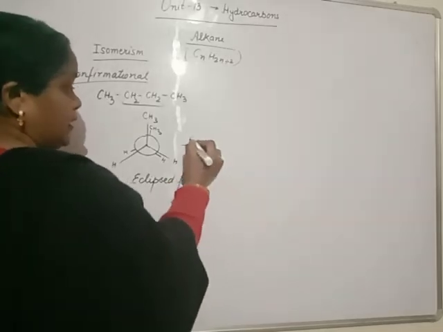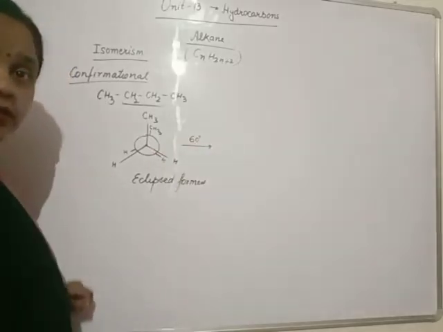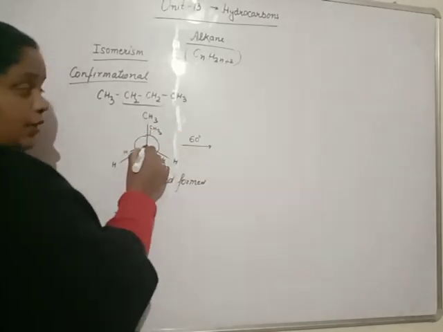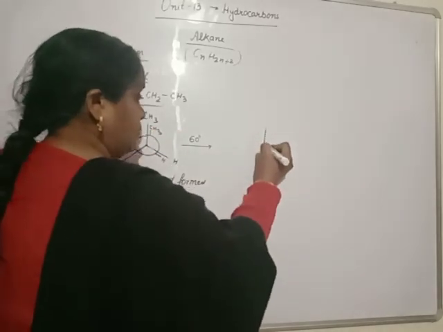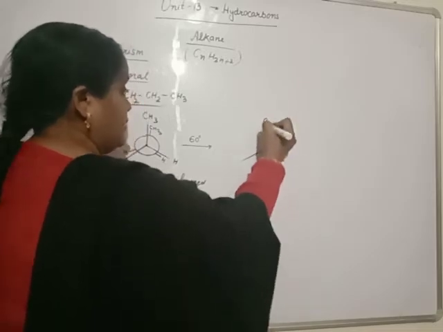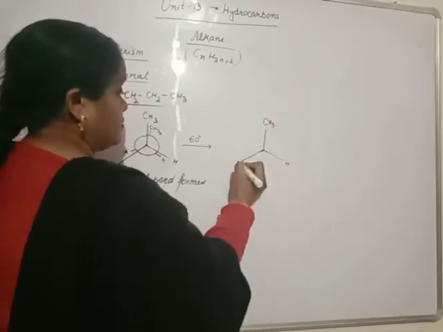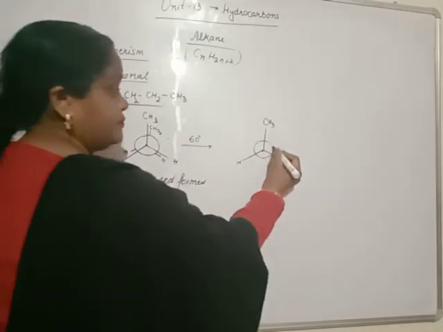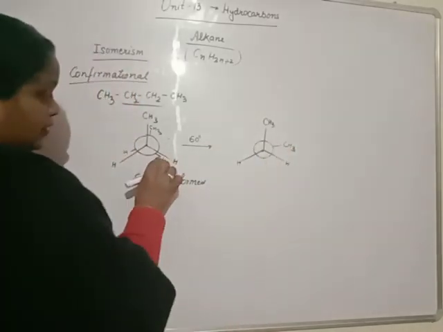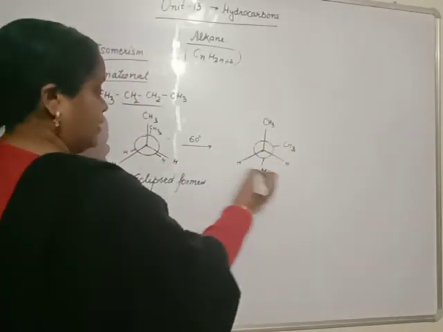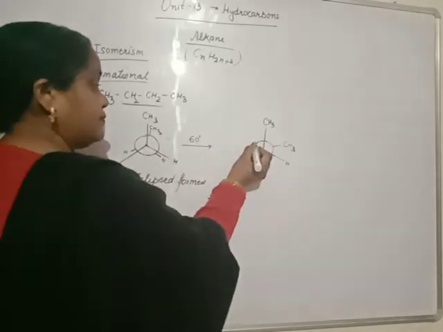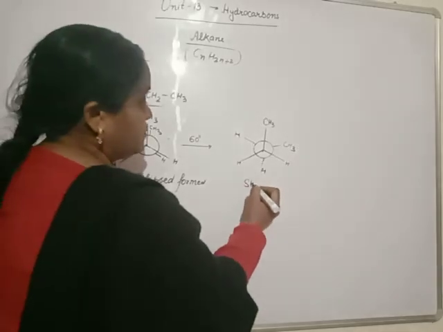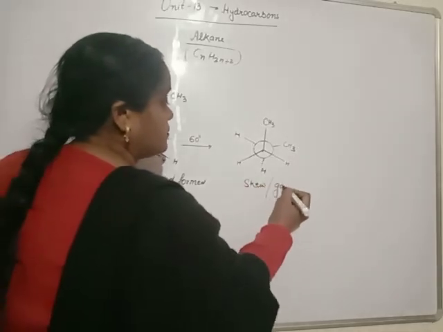By 60-degree rotation, what happened? Beta, front side carbon remain fixed. We rotate behind carbon. This group at 60-degree rotation come here. This one at this side. And this hydrogen in the middle of this one. Like this. Now this is known as skew form or gauche form.